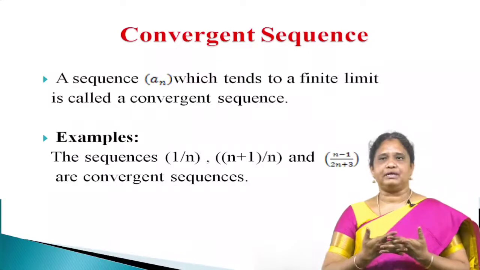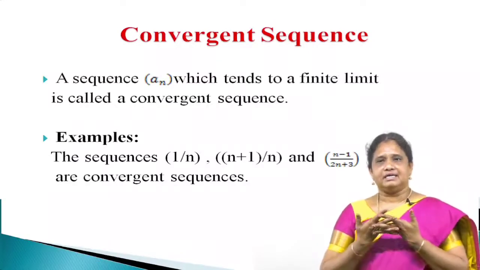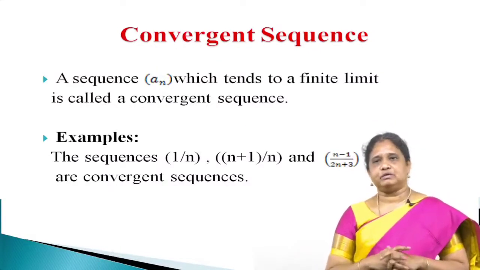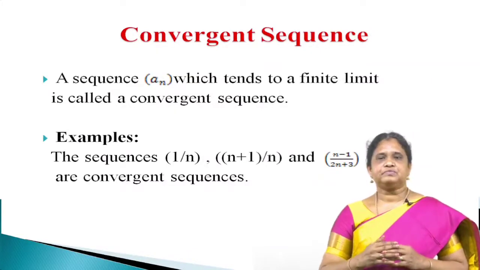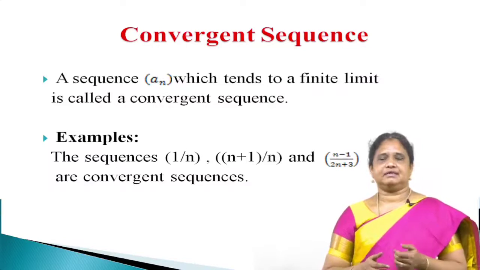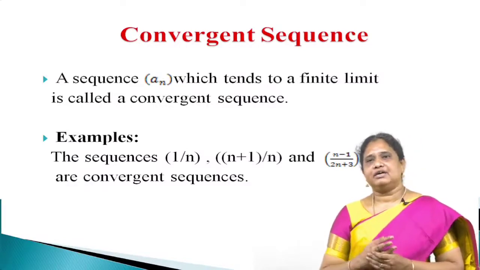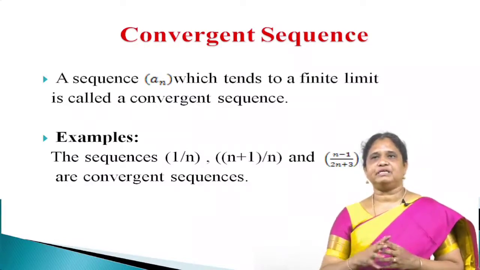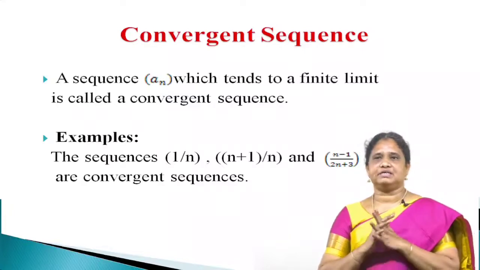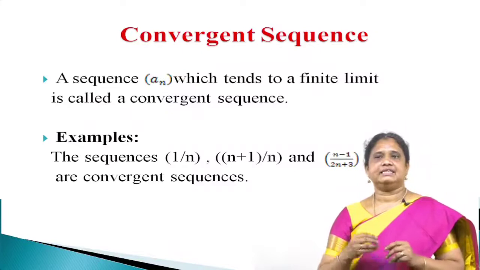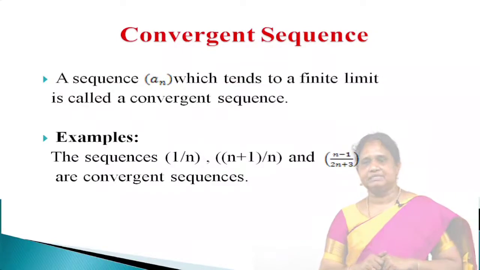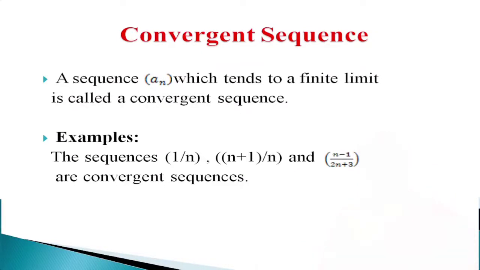Already we have seen 1 by n and found its limit, which is 0 in the previous example, and therefore it has a finite limit, and this sequence is called a convergent sequence. Also n plus 1 divided by n and n minus 1 divided by 2n plus 3 are convergent sequences.